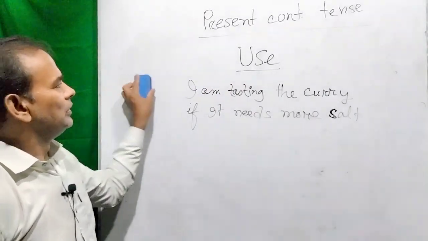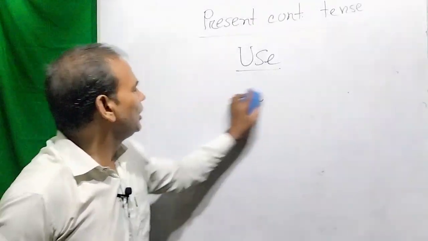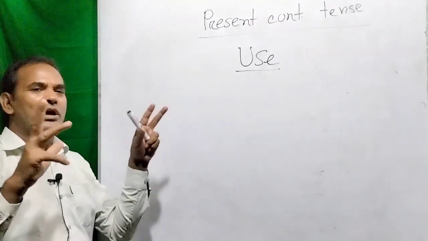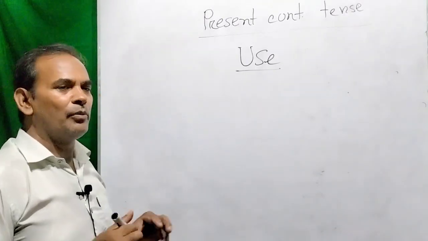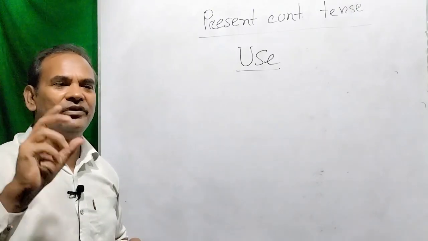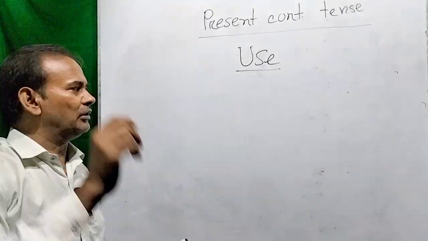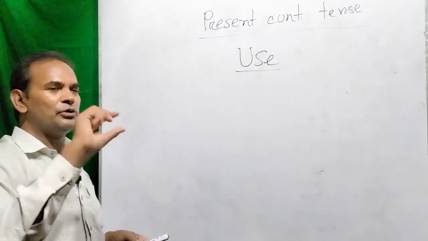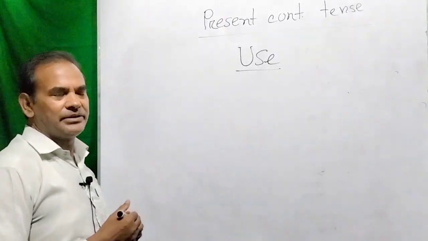Now, if we want to say the obstinate habit, the wayward habit, the habit that can't be controlled, such type of habit, if we want to mean, we can use this tense.